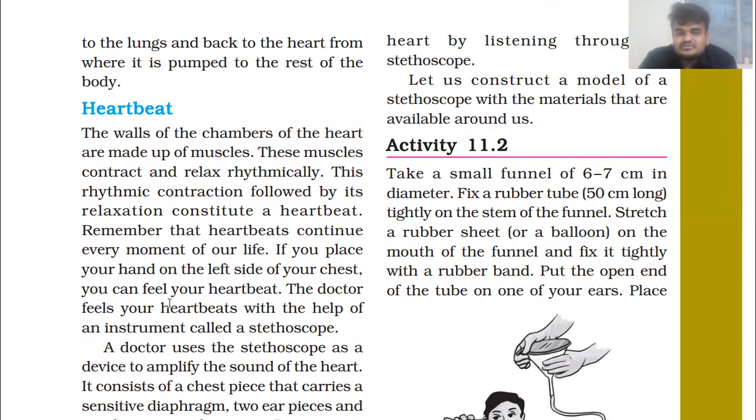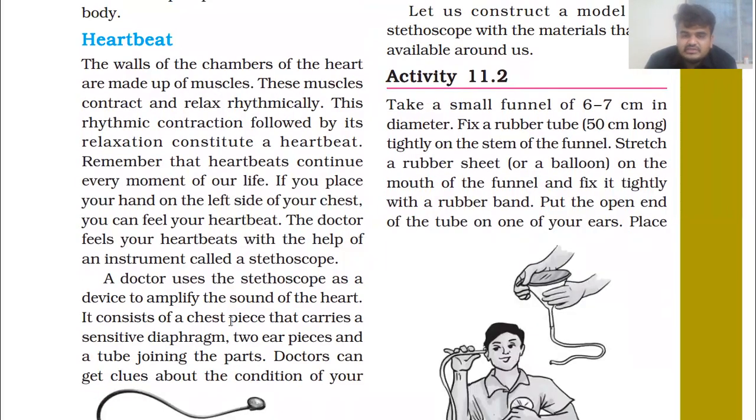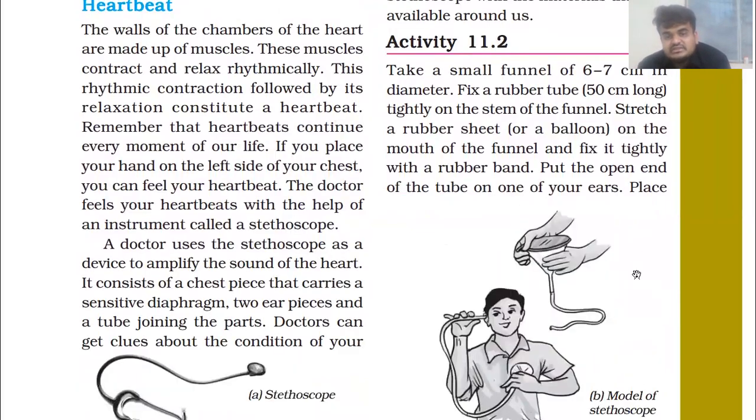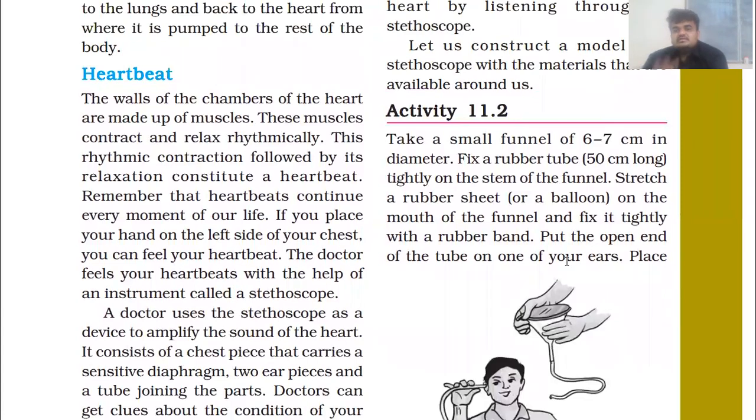Take a small funnel of 6 to 7 centimeter in diameter, like the one given in figure 11.5b. This is the model of the stethoscope.